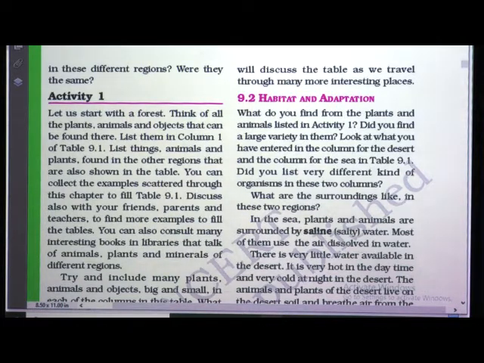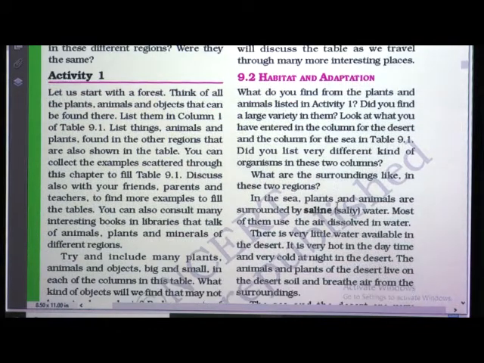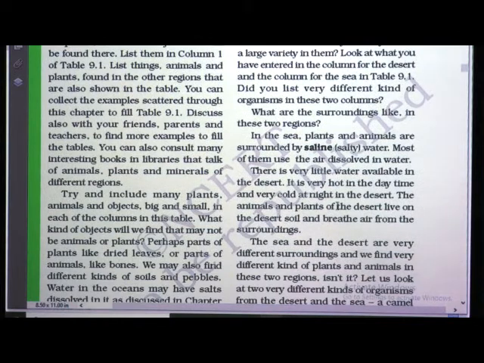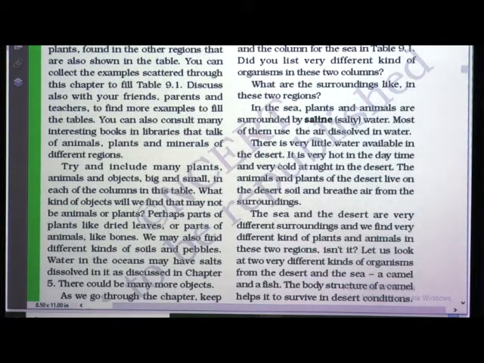What do you find from the plants and animals listed in the activity? Did you find a large variety in them? Look at what you have entered in the column for the desert, column for the sea and different kinds of organisms. What are the surroundings like in these two regions? See here, in the sea, plants and animals are surrounded by saline, it means salty water. Most of them use the air dissolved in water.